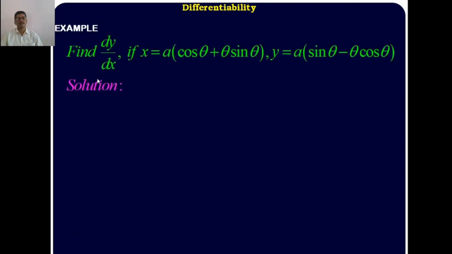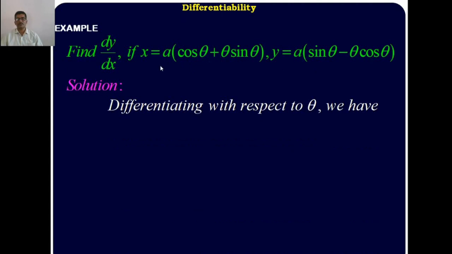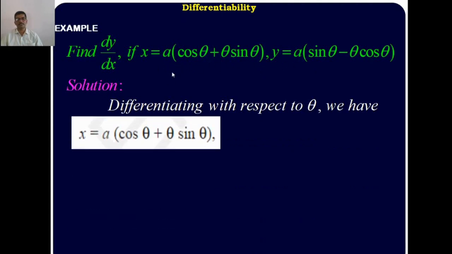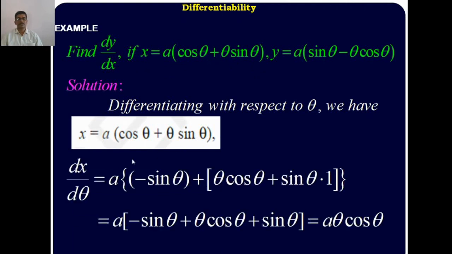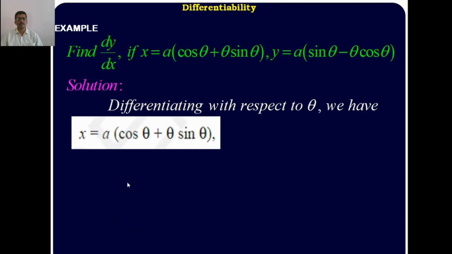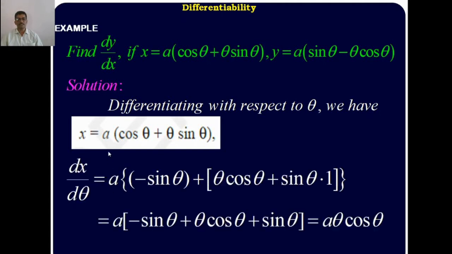Next question, find dy upon dx if x is equal to a into cos theta plus theta into sin theta, and y is equal to a into sin theta minus theta into cos theta. Here also the given functions are parametric because x and y are represented by the parameter theta. First, differentiating x with respect to theta. The given value of x is a into cos theta plus theta into sin theta. Differentiating x with respect to theta, you get a, a constant too.